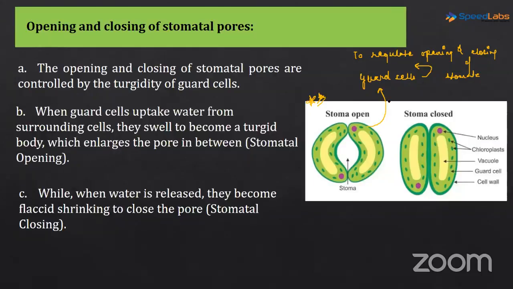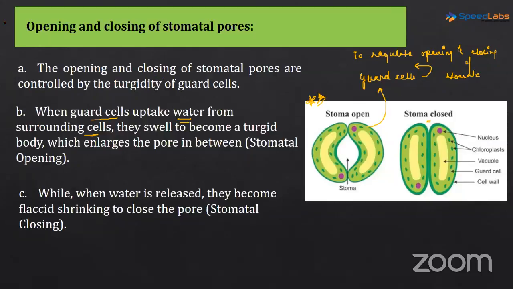Now the question is, how? Basically, when the guard cells take up water from the surrounding cells, which are the epidermal cells, the guard cell becomes turgid, it swells up, and as a result the stoma opens up. And if the guard cell loses water and becomes flaccid, then what happens? The stoma closes.